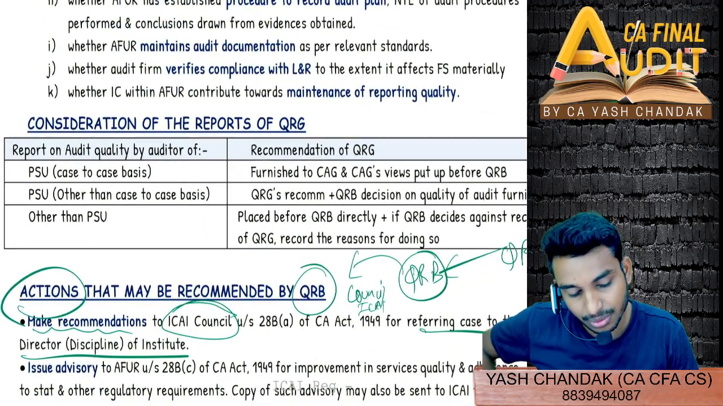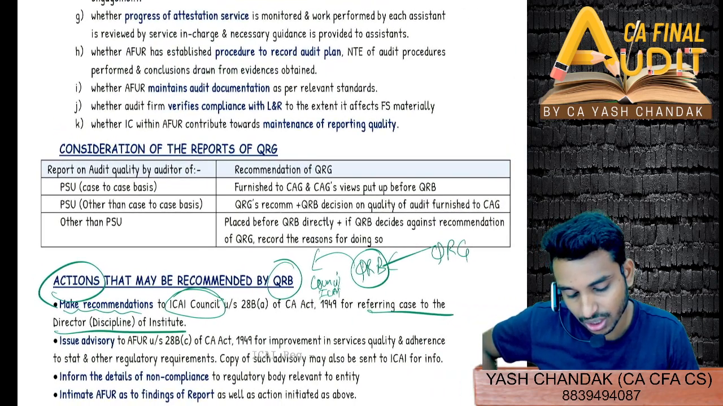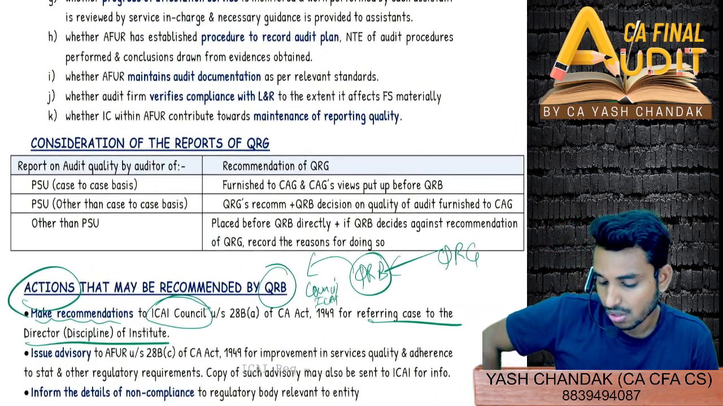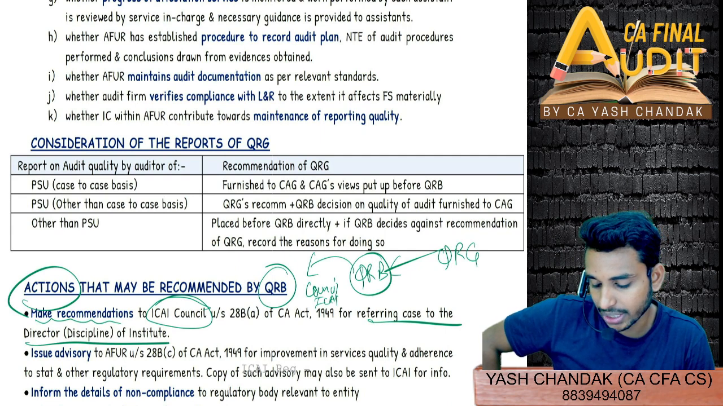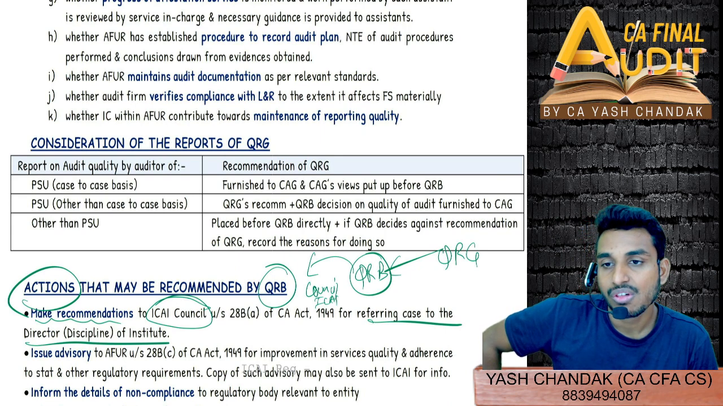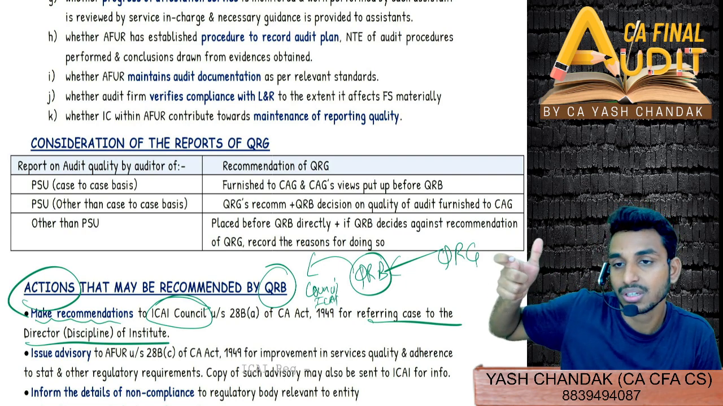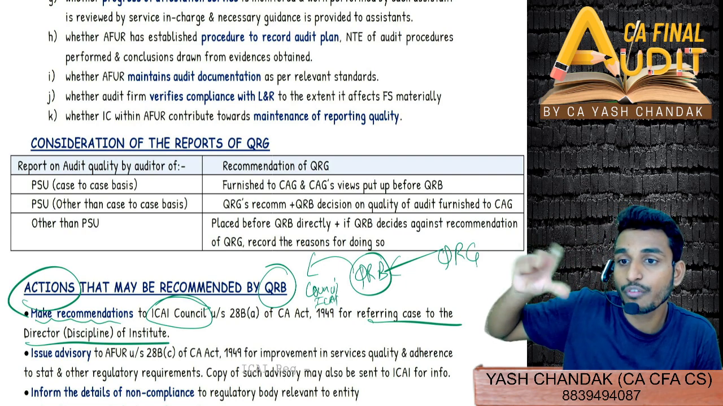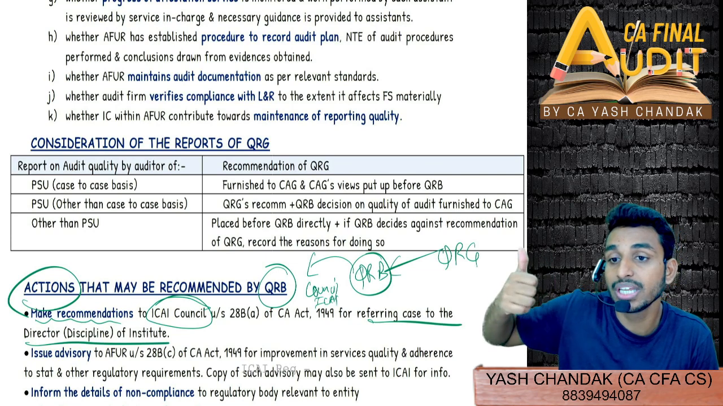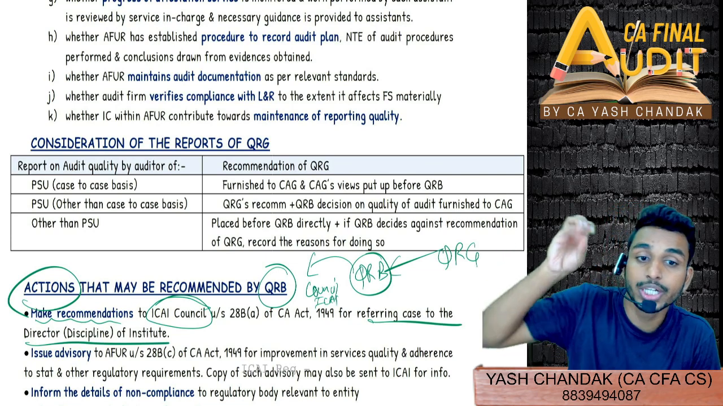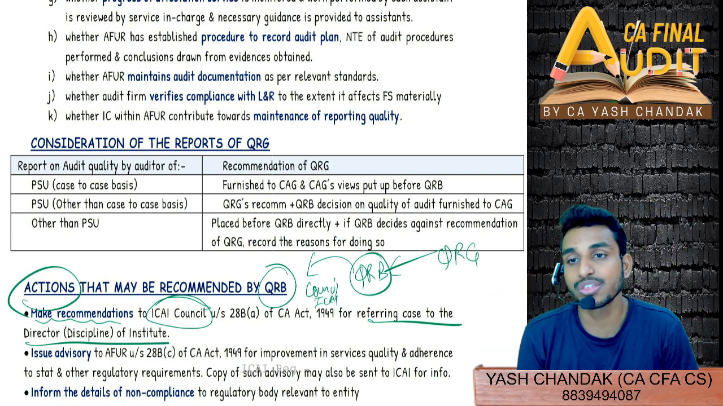Now here comes, just above that one table, the consideration of the reports of QRG. So, report on audit quality by auditor of public sector undertaking. Suppose ONGC, you are seeing the auditor of ONGC, you are going through the quality review of the auditor who has done the audit of ONGC. So this is a PSU case.